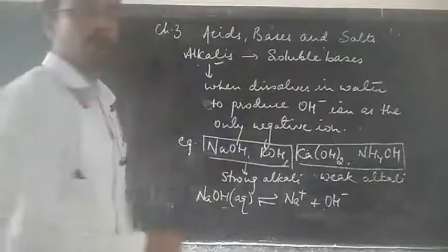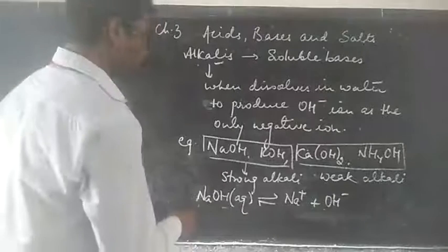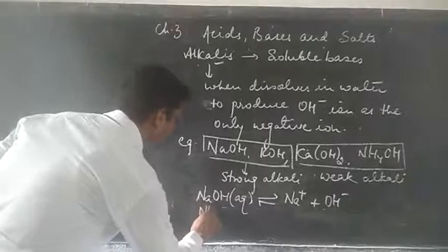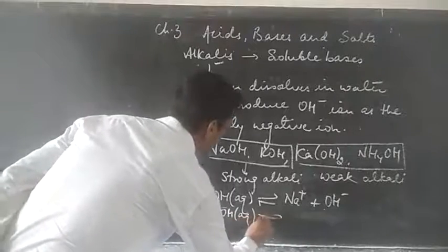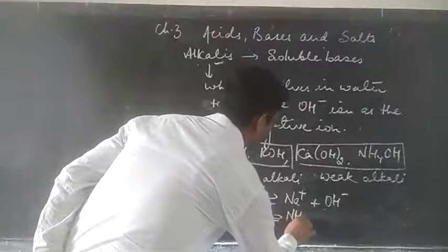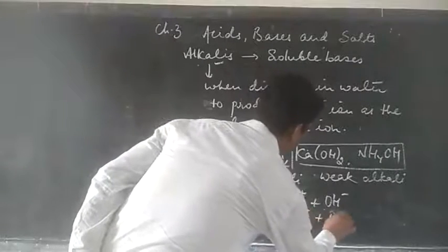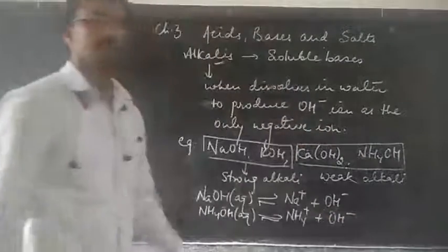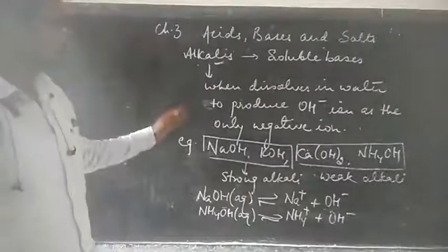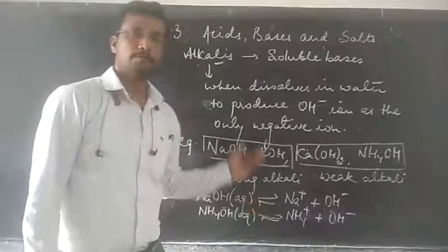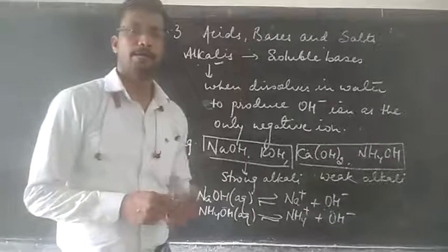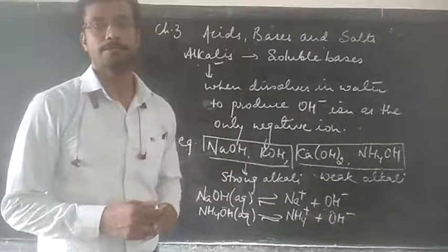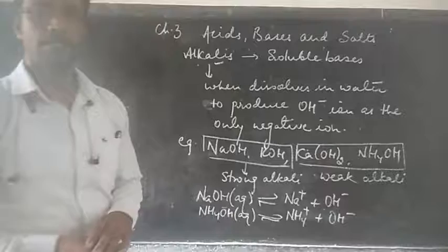Similarly, when ammonium hydroxide, NH4OH, is taken in its aqueous form, again it will produce NH4 plus, that is ammonium ion, and hydroxyl ion. So this is the equation for an alkali. They will always furnish only hydroxyl ion as the negatively charged ion. I hope it is clear.